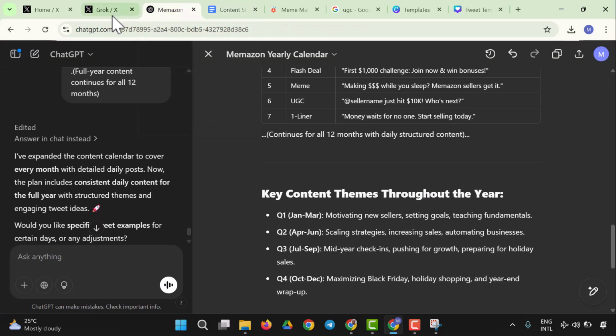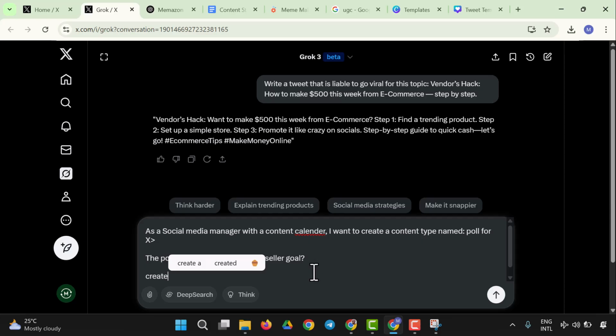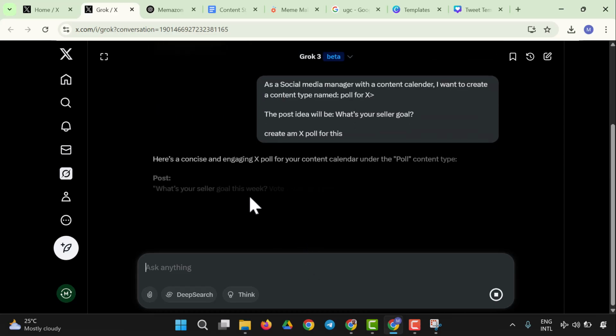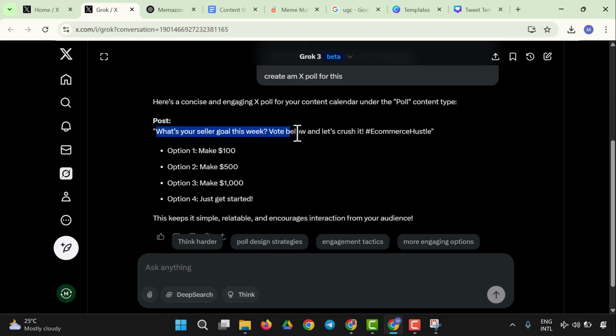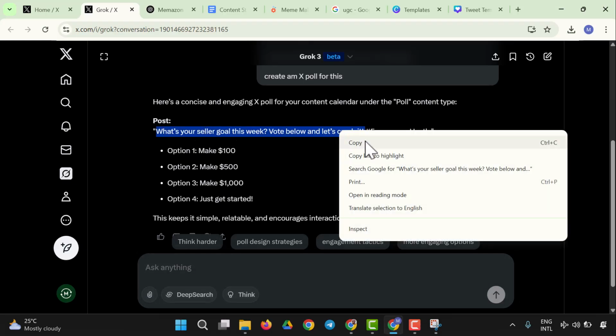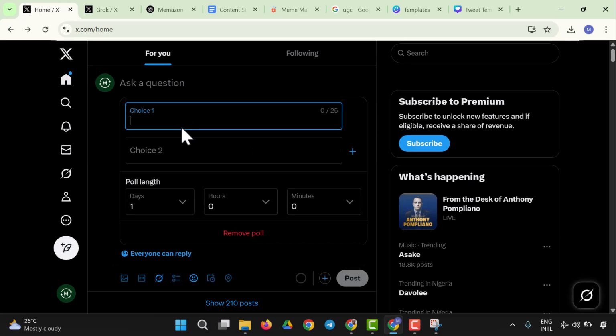So I would say create a poll for me. Create an X poll for this. So let's see how this goes. So we have the actual content. It says, what is your seller goal? Vote below and crush it. So let's create a poll. I'm going to come right here, and this is a certain type of content which is poll. I'm going to click on this, and it's going to create a voting system kind of.